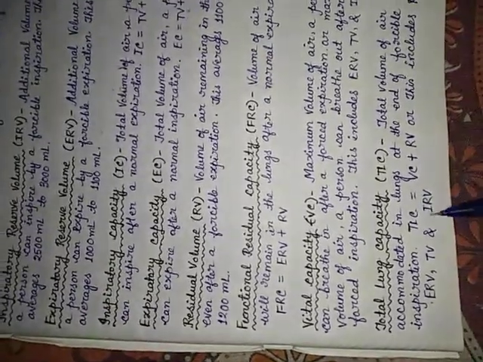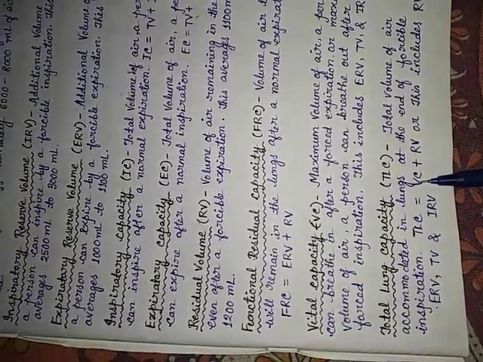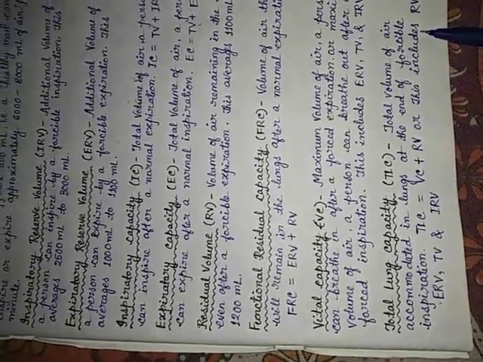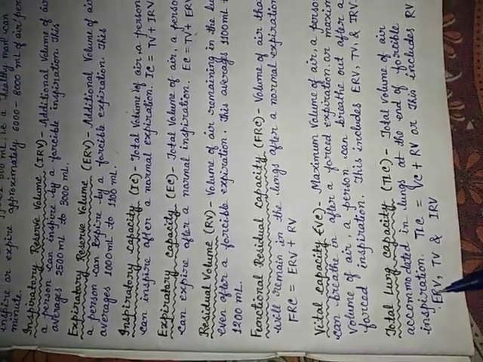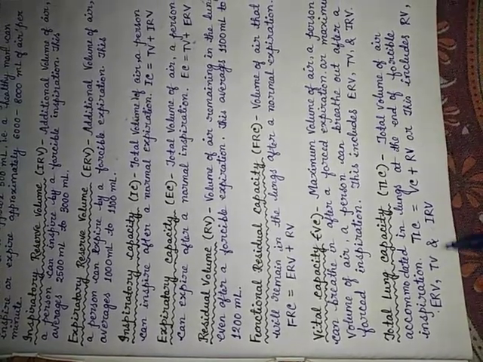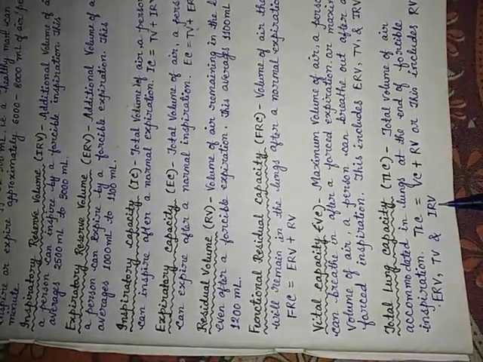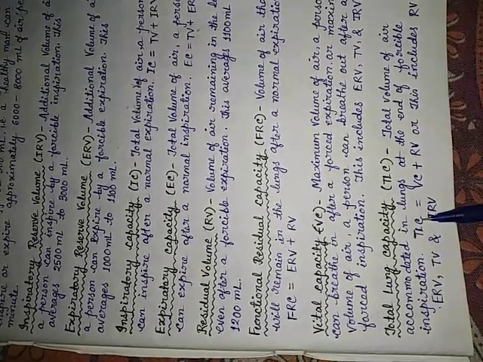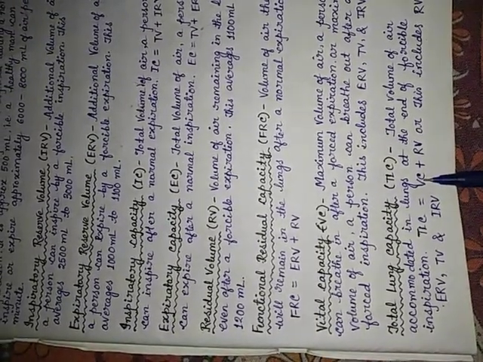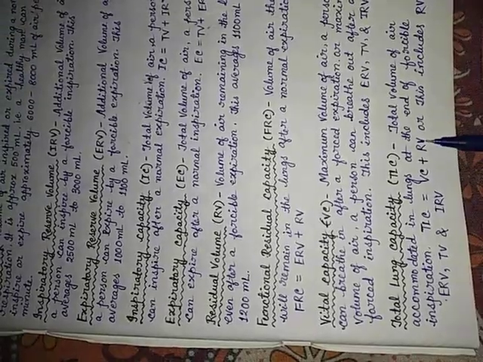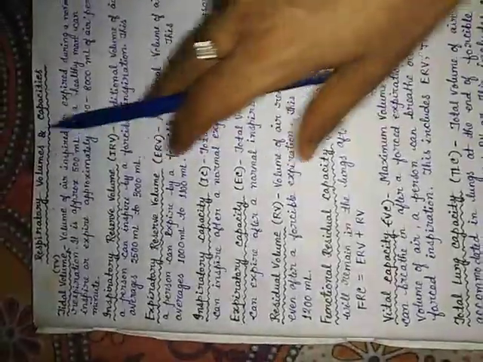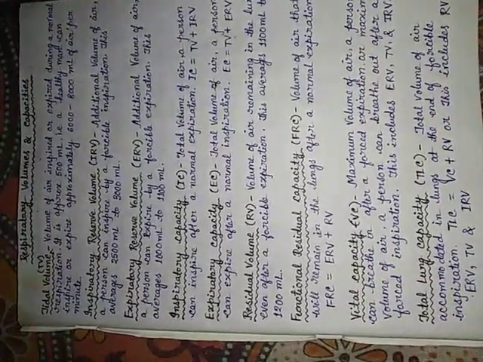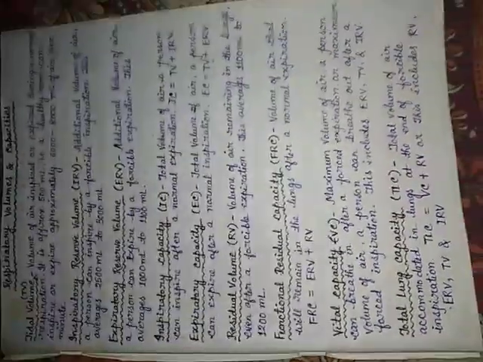Okay, so it includes RV, residual volume, expiratory reserve volume, tidal volume, and inspiratory reserve volume, or total lung capacity equals vital capacity plus residual volume. So we just have to learn the definitions of these respiratory volumes and capacities. Okay.